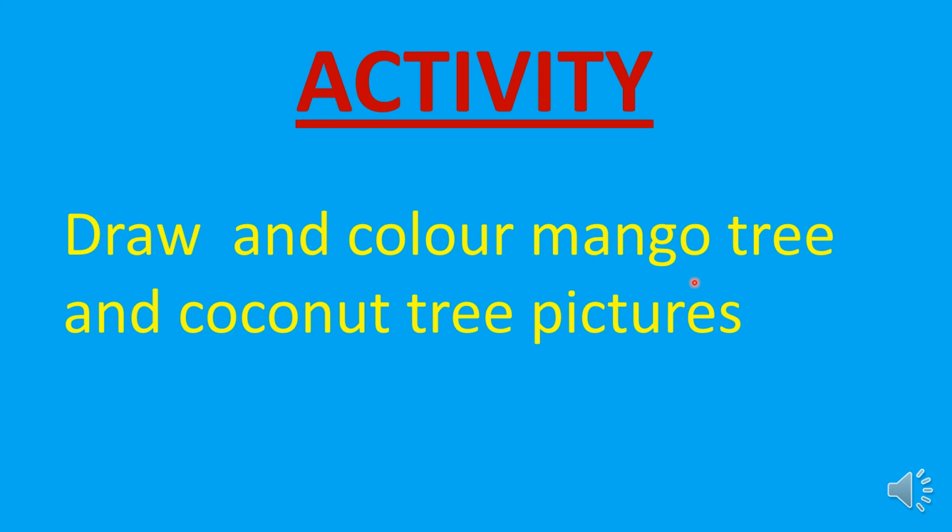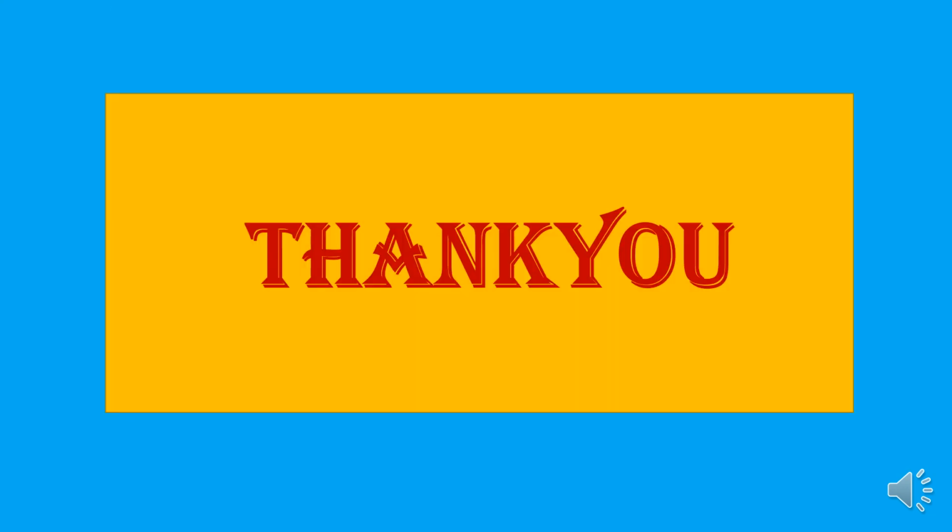For the trunk, brown color. Leaves, green color. Mangoes, yellow color. Like that you should draw neatly and color neatly. Coconut tree also. Draw these two pictures neatly and send them to my WhatsApp number. Okay, children? Thank you, children.